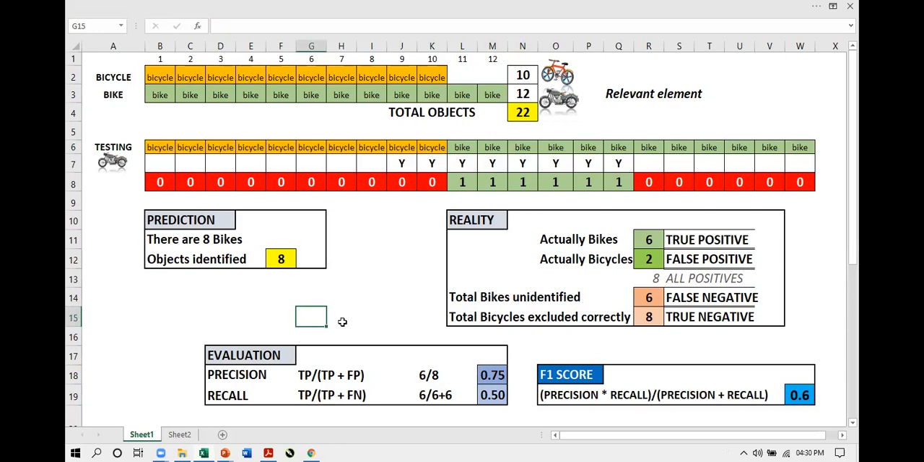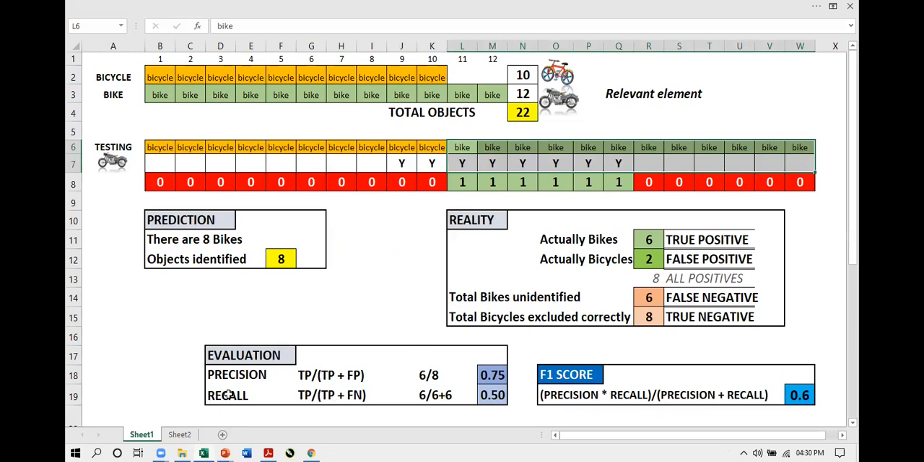Now, recall considers all relevant elements. The relevant elements were bikes. Bikes had to be identified. There are 12 bikes. Out of these 12, the model failed to identify half of the bikes. This is called recall: how much a model can recall from the training. The model was able to recall only 50% of the objects, the bikes.